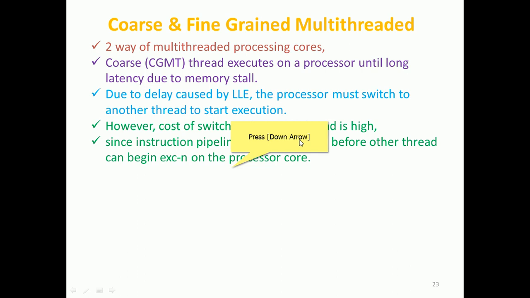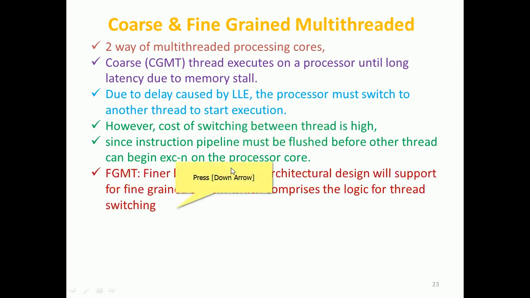The instruction pipeline should be cleaned and erased before the other thread can take over. When the processor migrates from one thread to another, the instruction pipeline will hold old data, which needs to be removed and replaced with the new thread's data in order to begin execution.